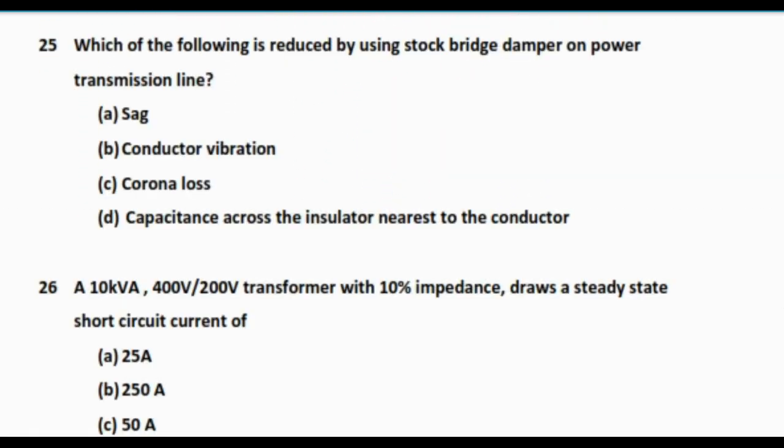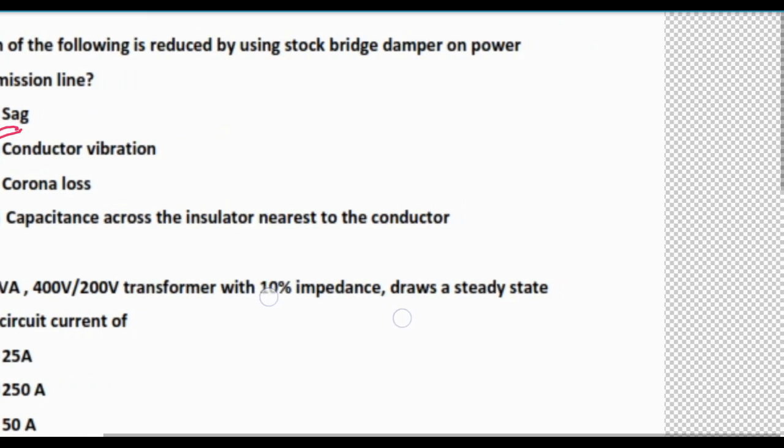Next question, question number 25. Which of the following is reduced by using Stockbridge damper on power transmission line? Option A, sag. Option B, conductor vibration. Option C, corona. And option D is capacitance across the insulator nearest to the conductor. So here this is the conductor vibration, and what are the Stockbridge dampers?